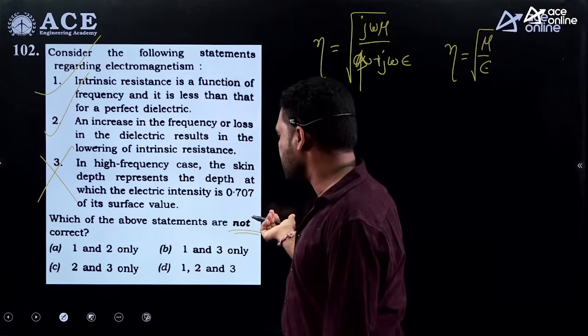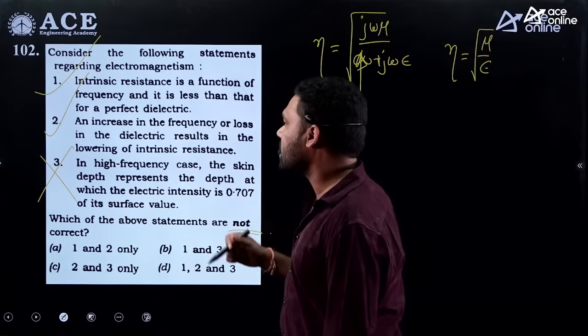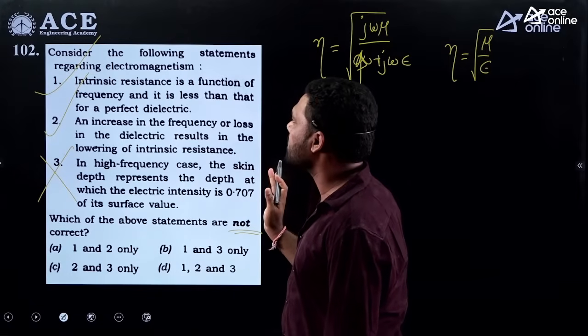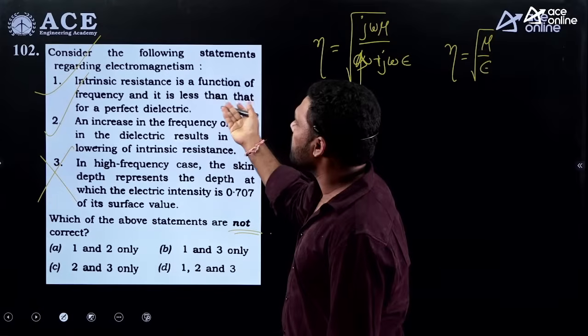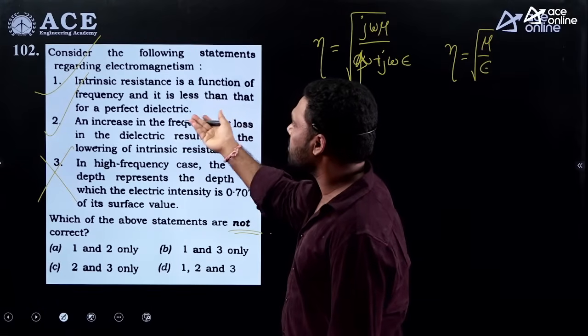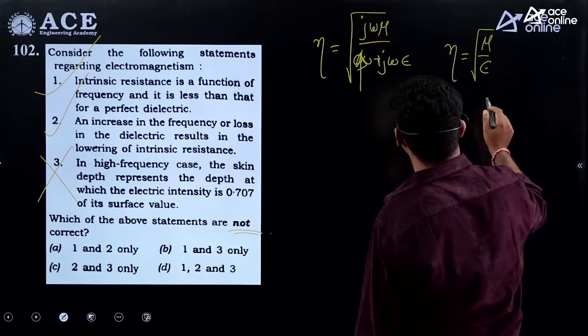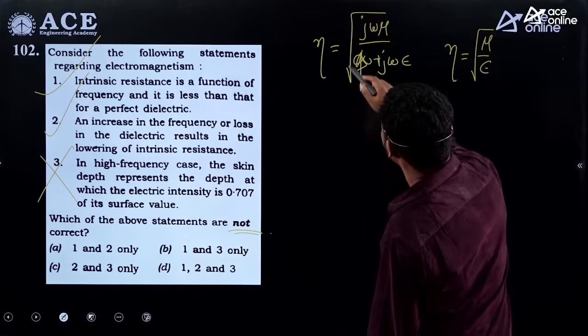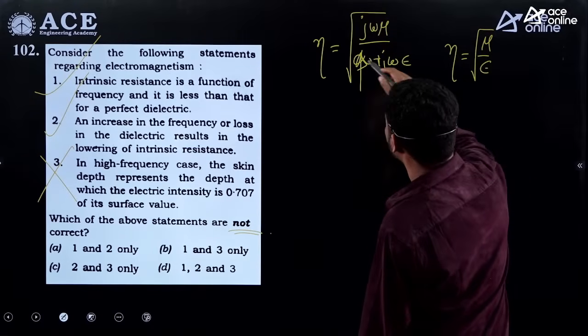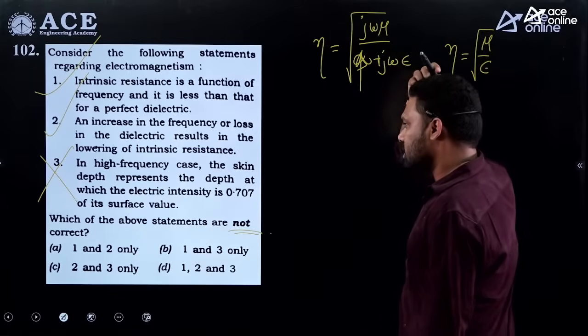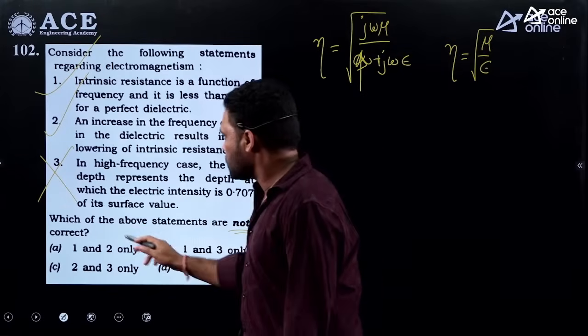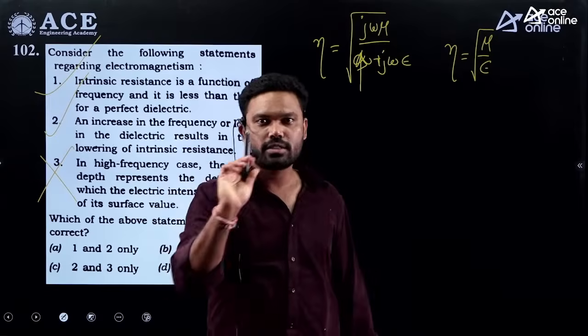It seems like only the third statement is the not correct one. The first two statements are correct. Fine. So the intrinsic impedance is a function of frequency and it is less than that of the perfect dielectric. For a perfect dielectric, suppose you take free space, it is 377. Because of having this conductivity, it is going to have a lower intrinsic impedance. So all three statements are not wrong, only the third one is wrong.